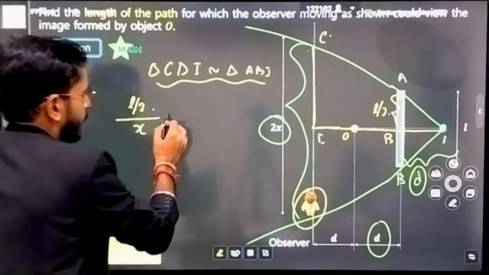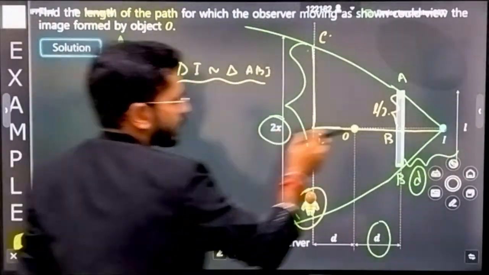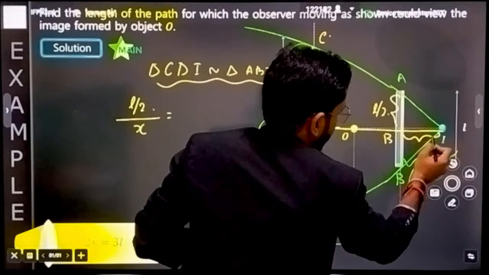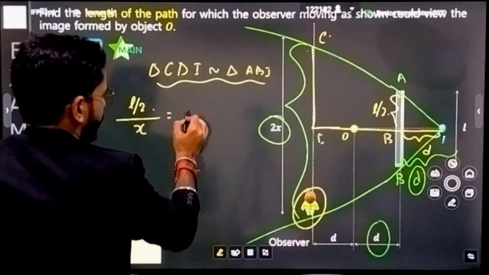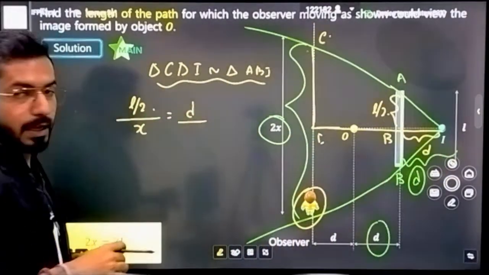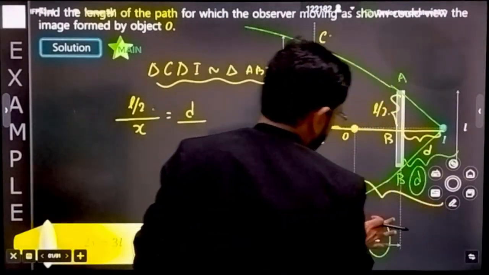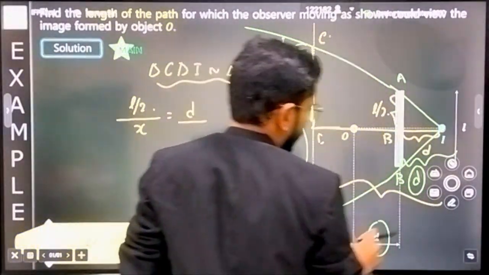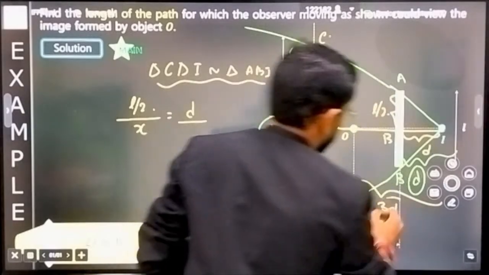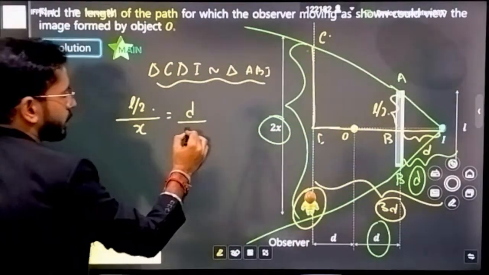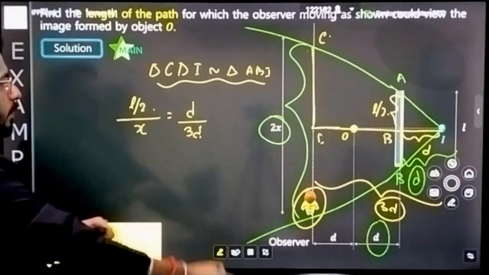So L by 2 over x is equal to, for the smaller triangle, this distance, which is nothing but d. What is that side for the bigger triangle? This distance can be written as 2d, and this distance is d, which means the total distance is 3d. Now see what you can do.